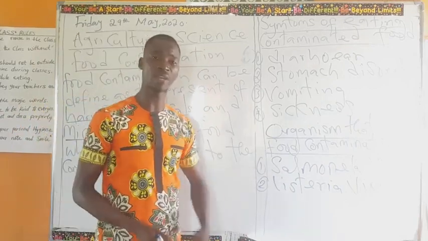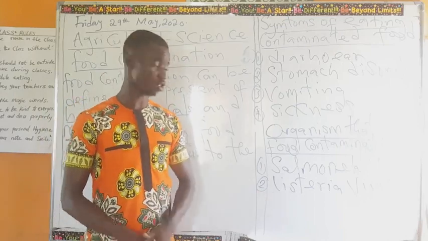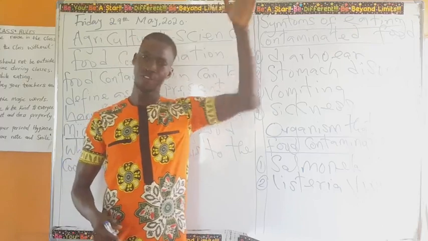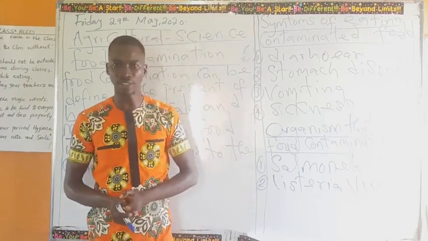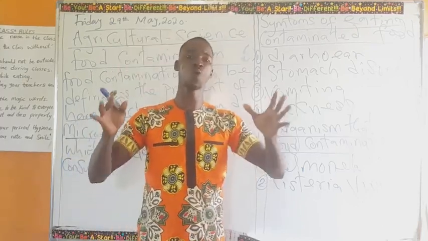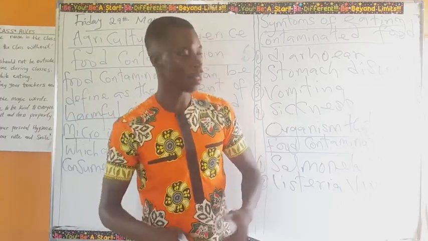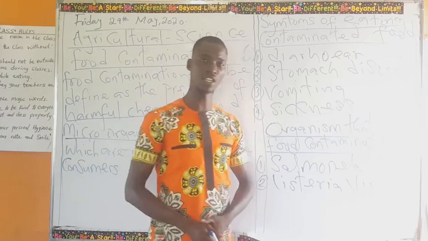Any of the flies may be carrying this listeria virus. Sometimes this listeria virus comes with the food from the farm directly. That is why it is important for us to always wash our food and always cook our food in a proper way, so that we will not be infected with any of these viruses.